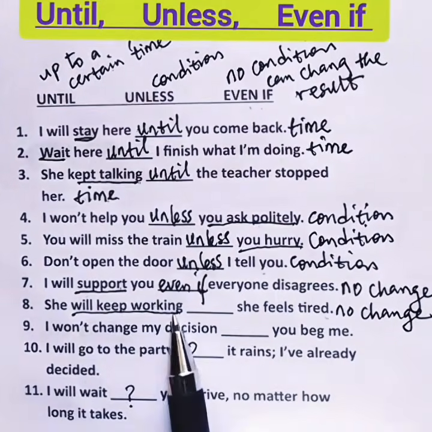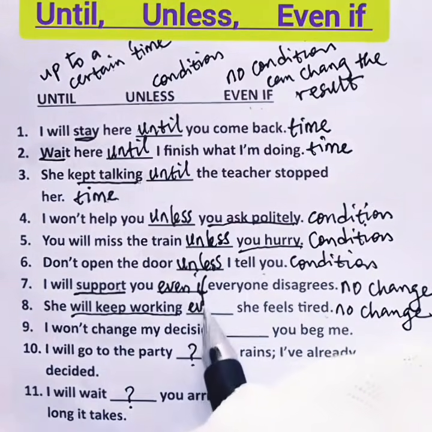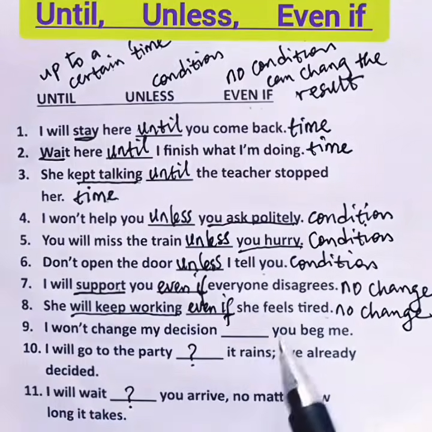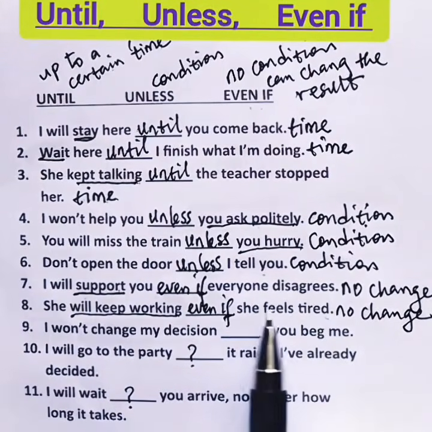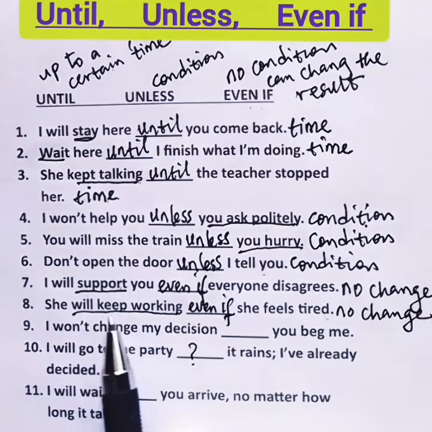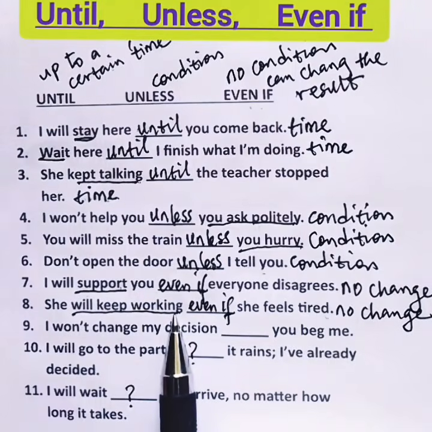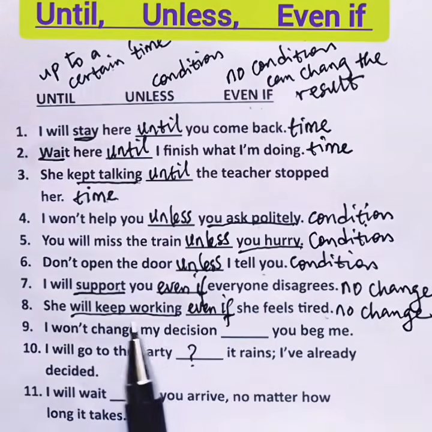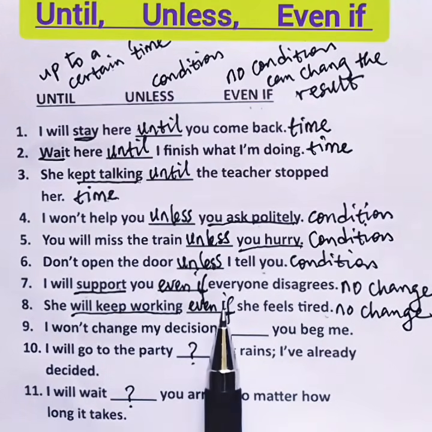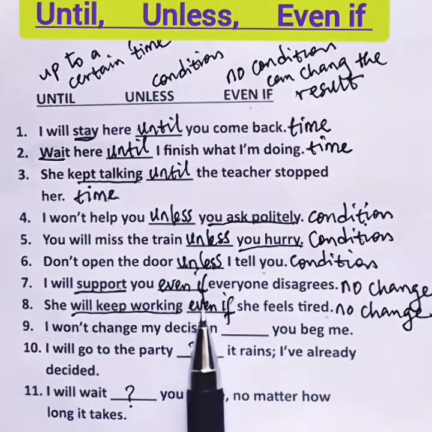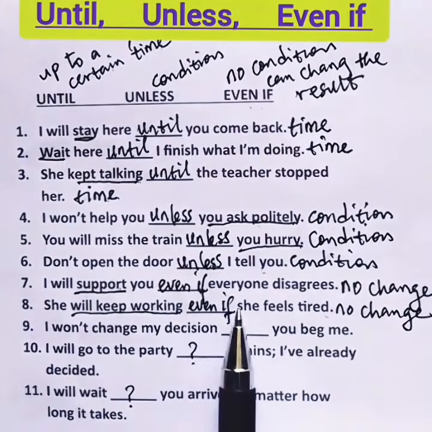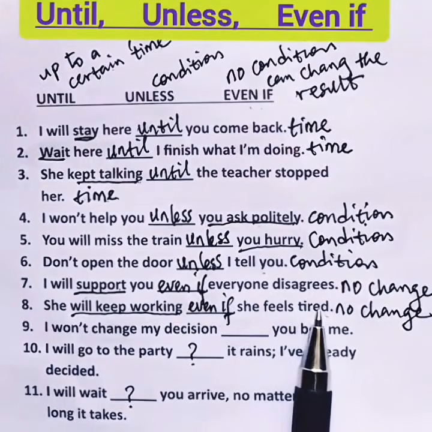She will keep working even if she feels tired. No matter the tiredness, she will keep working. No change. Now, in this particular sentence, we can also use until and unless. It depends on the speaker.